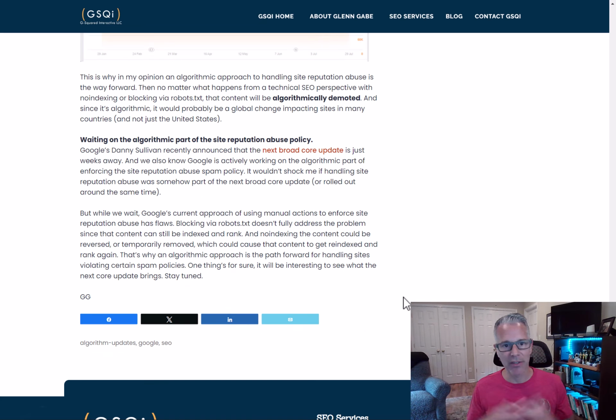And I ended the post by just saying this could be part of the next core update, which could launch any day now. Danny Sullivan a few weeks ago explained that the next core update was very close. And site reputation abuse could be part of that core update for all we know, or it could be rolled out very close to the core update. Google can do that. They can roll out spam updates and then a core update or vice versa. So we will find out.